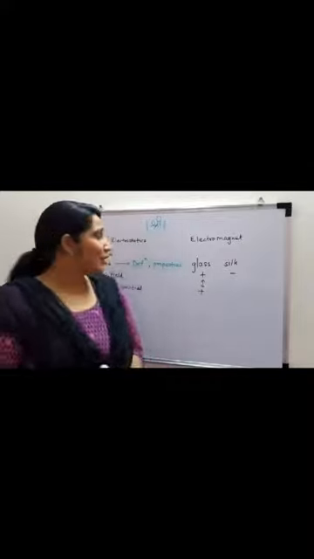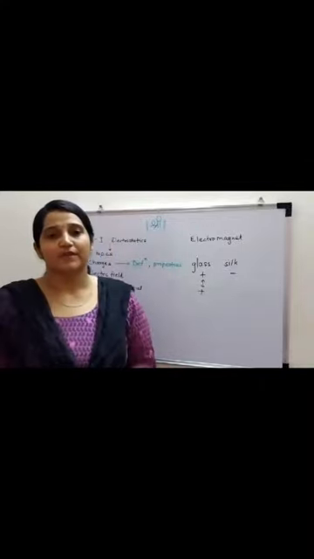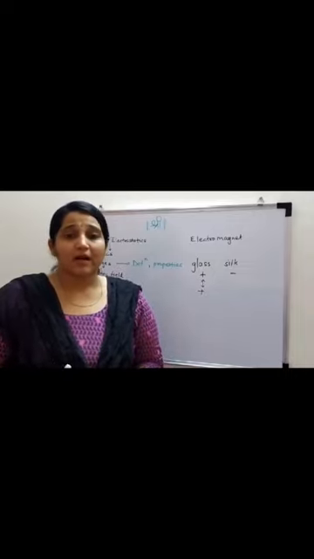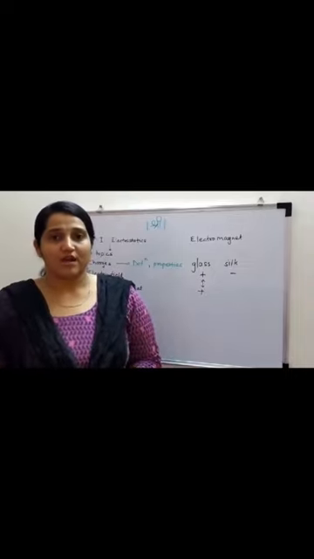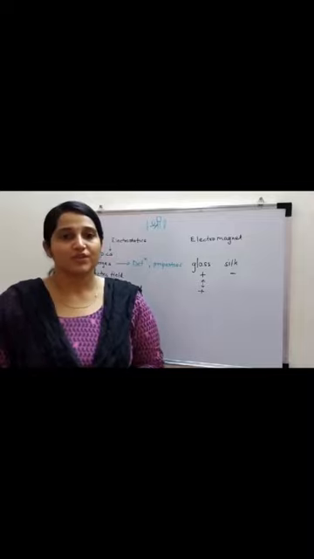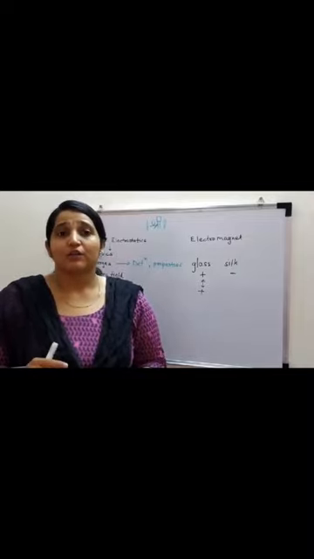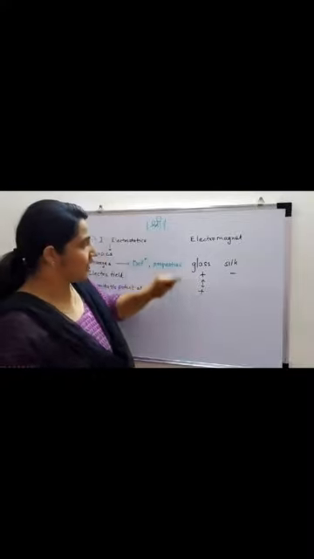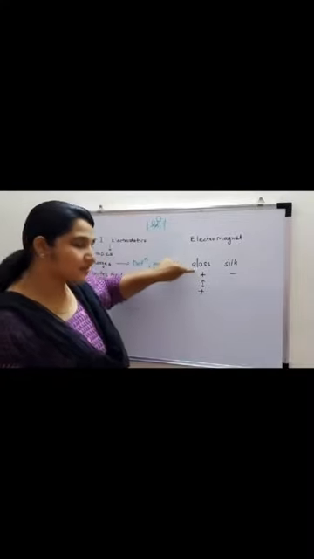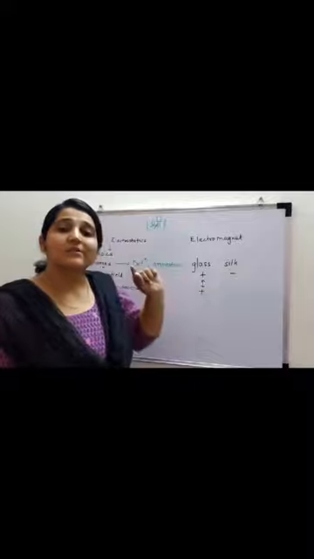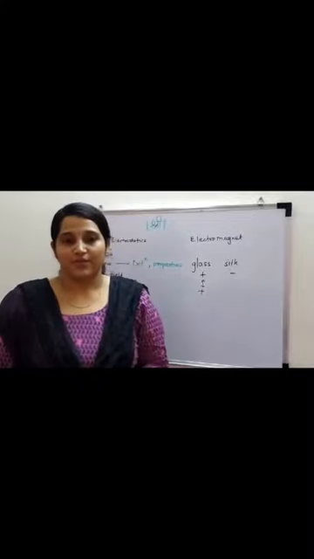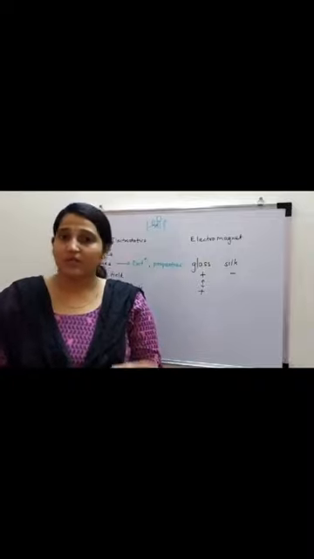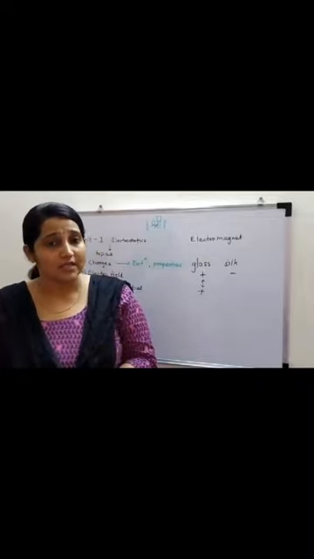So this is the first important property of charge. Charges are of two types: one is positive, another one is negative.